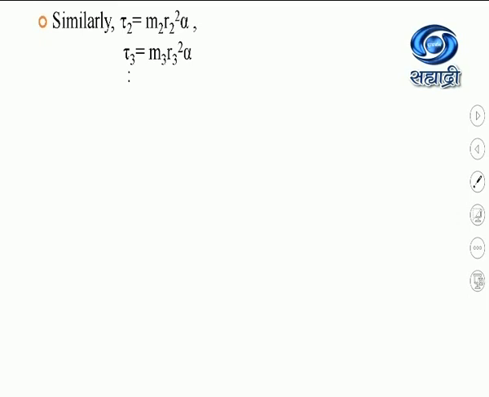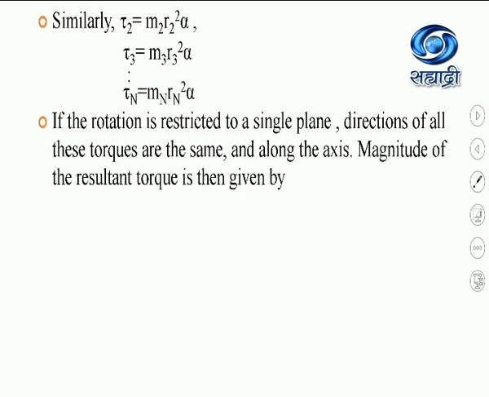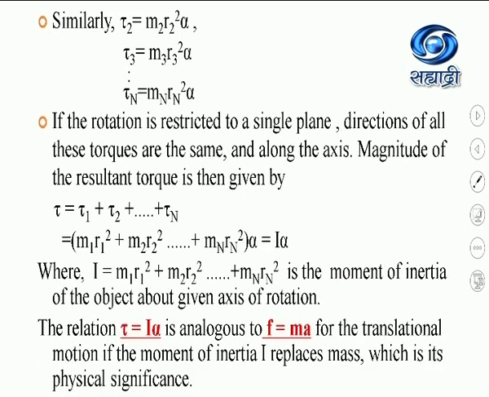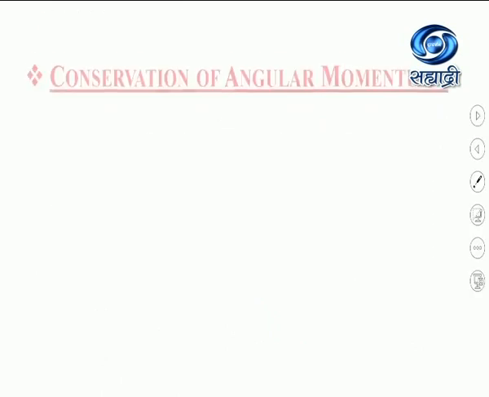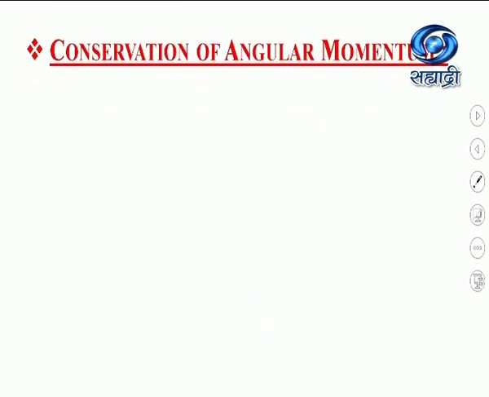We saw how this torque is equivalent to a force in translational motion, because we compared tau equal to I alpha with F equal to m into a. In the next lecture, we are going to study the conservation of linear momentum.